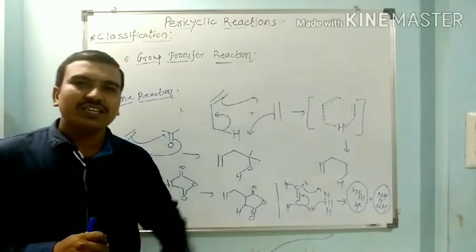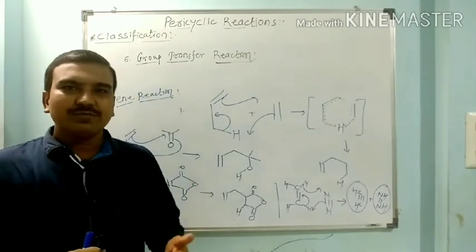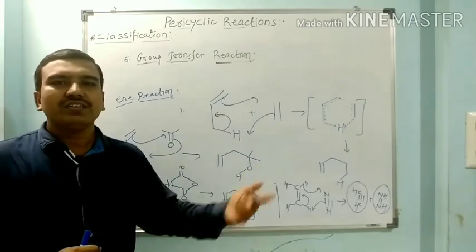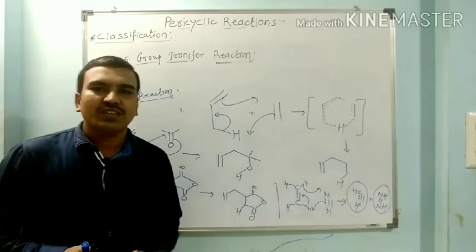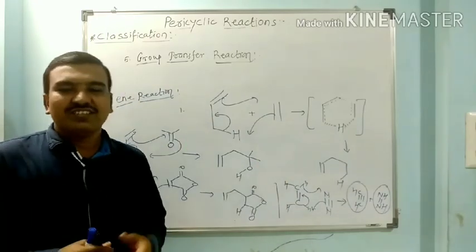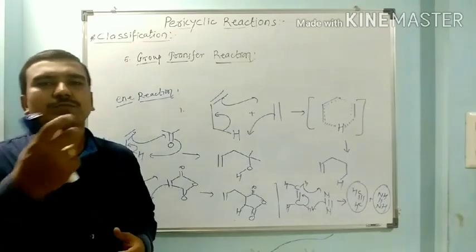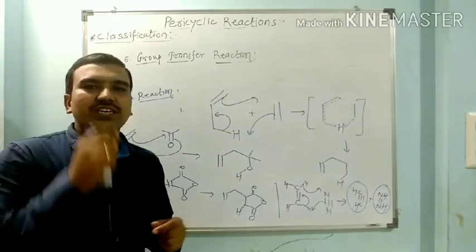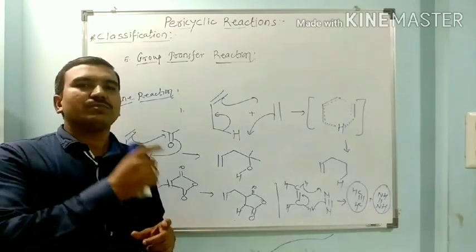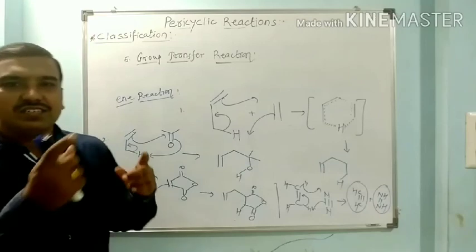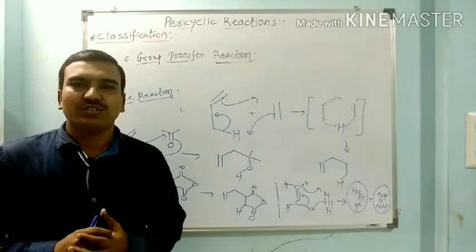In the sigmatropic rearrangement we have seen 3 shifts: 1,3, 1,5 and 1,7 sigmatropic shifts. In the cheletropic reaction we have seen insertion of carbene across an alkene, insertion of sulfur dioxide across the terminal carbons of butadiene, or insertion of nitrogen molecule across the terminal carbons. In this way, during this insertion or addition, 2 sigma bonds are formed.